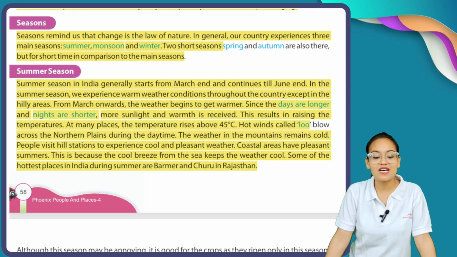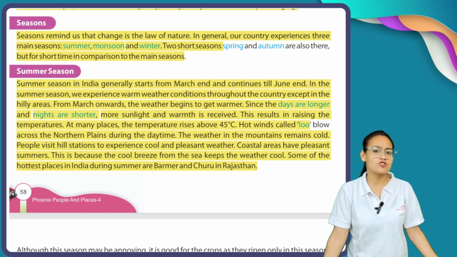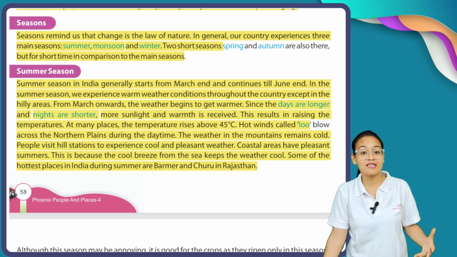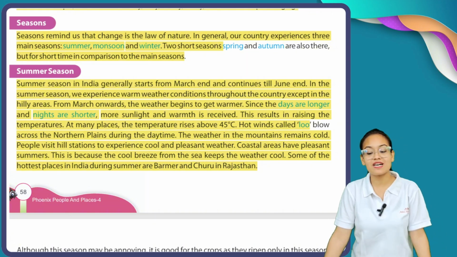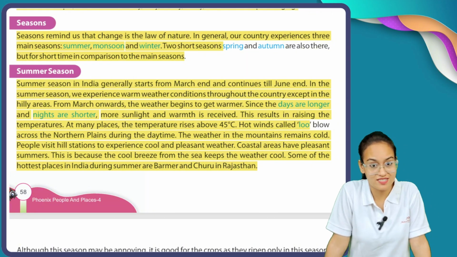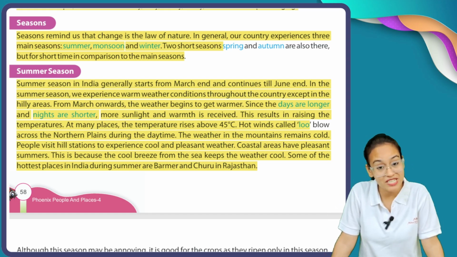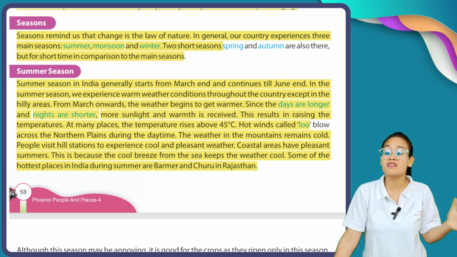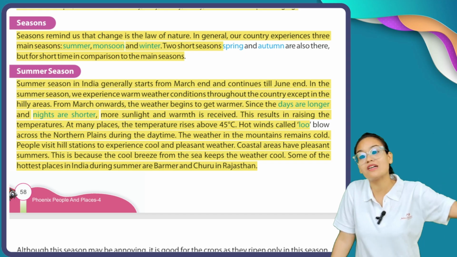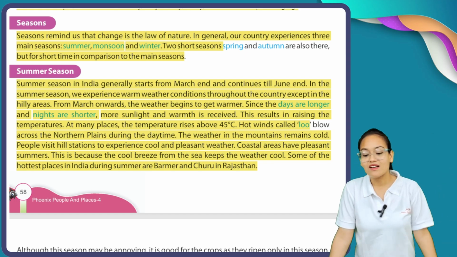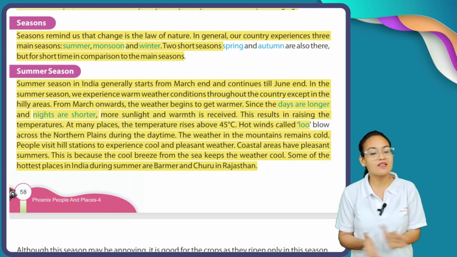This results in rising temperatures, and due to this, you can see in many parts of India the temperatures rise to an extreme level. At many places, the temperatures rise above 45 degrees Celsius. In summer season, my dear students, you can see at some places of India, temperature rises to 45 to 50 degrees Celsius. Actually, 50 degrees is an extreme condition. Hot winds called Lu blow across the northern plain during the daytime.